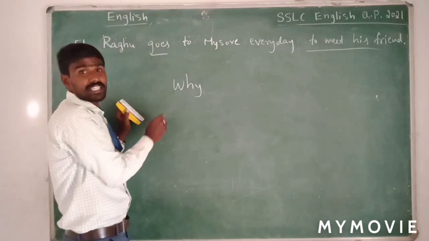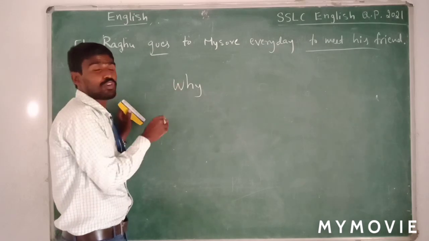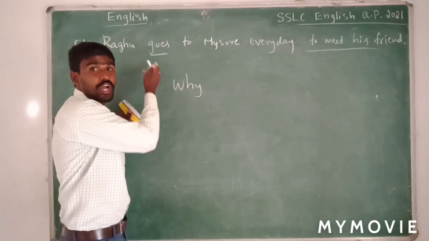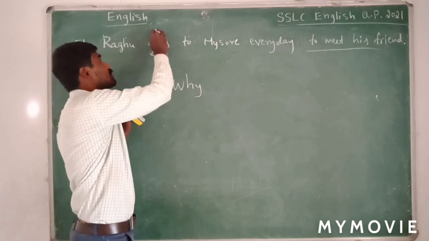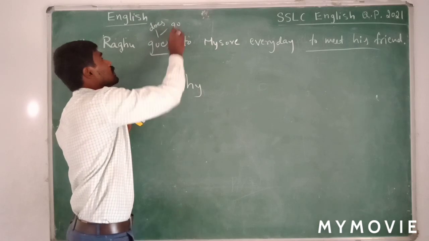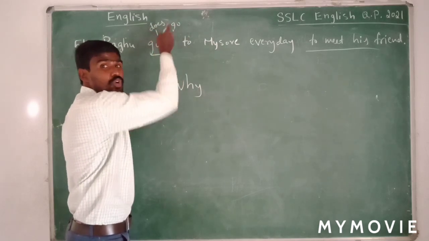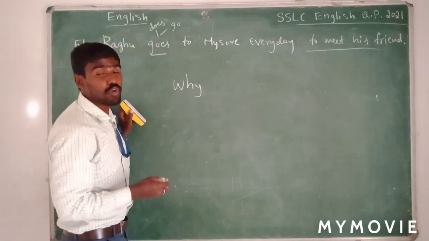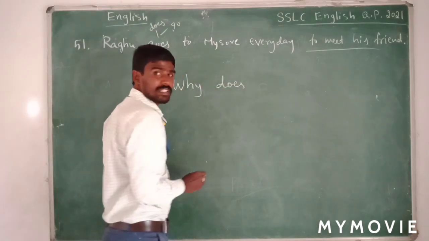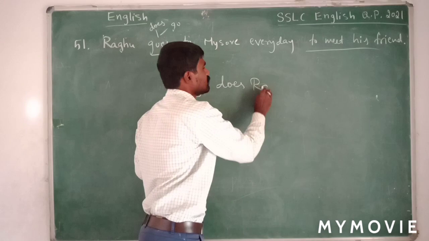Since it is present tense, we need a present helping verb. Here, we do not have any helping verb. We have to break the main verb. In this, we have does plus go. Goes, does plus go. So, what helping verb do we have? Does.